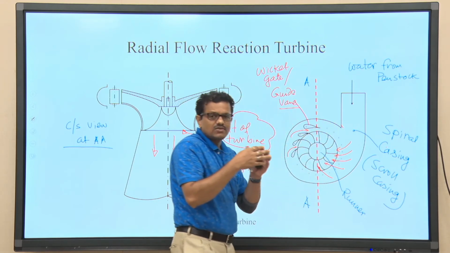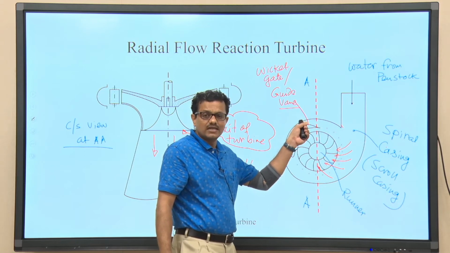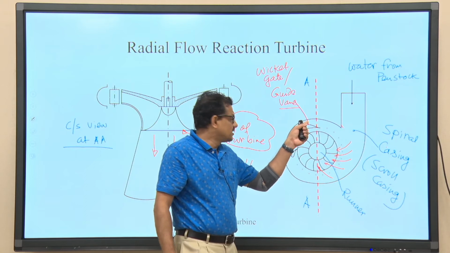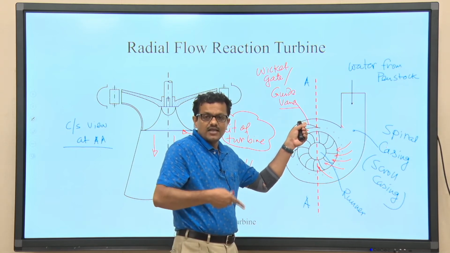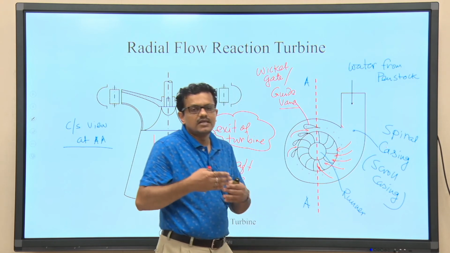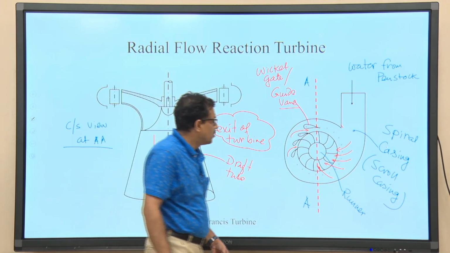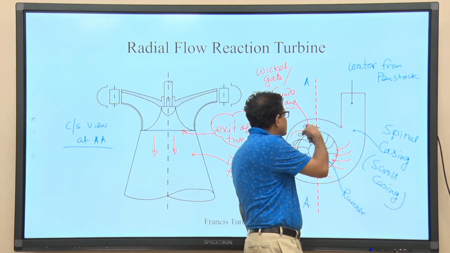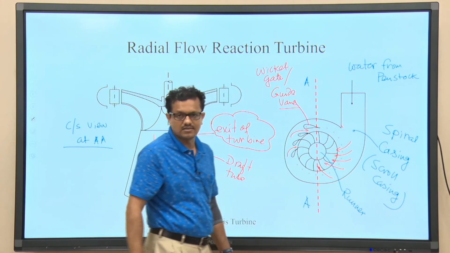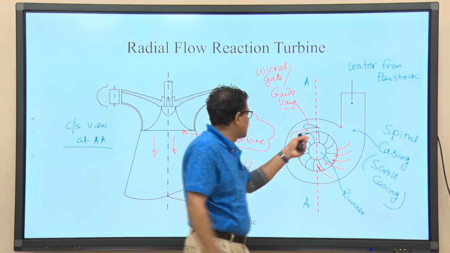The shape is complex, and designing those components is associated with a complex process. Also, installing such guide vanes or wicket gates along the periphery of the runner is not an easy task. So, knowing all this, why do we need such an arrangement?